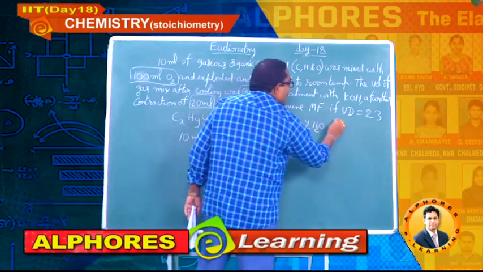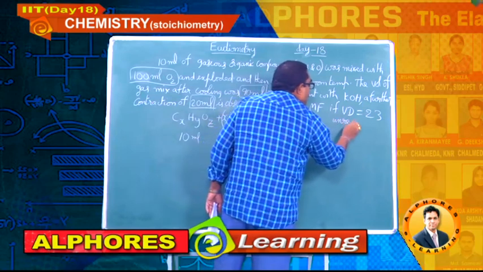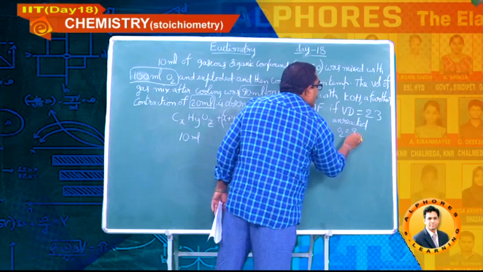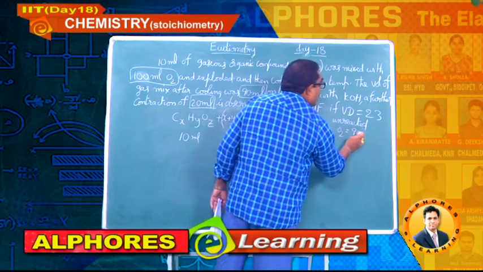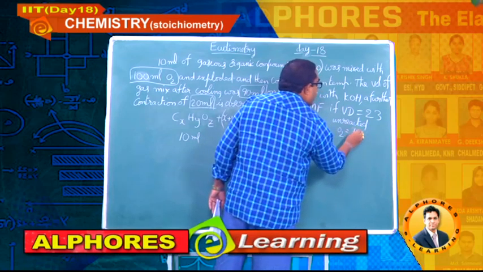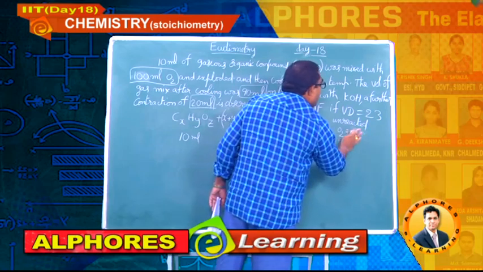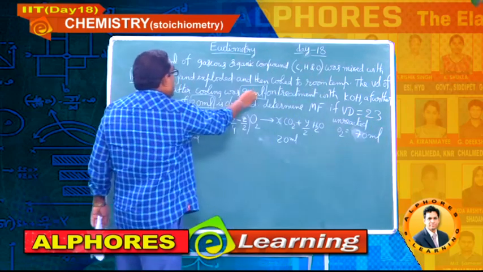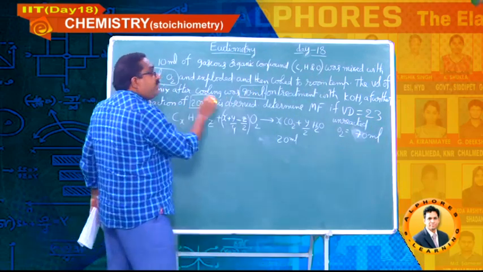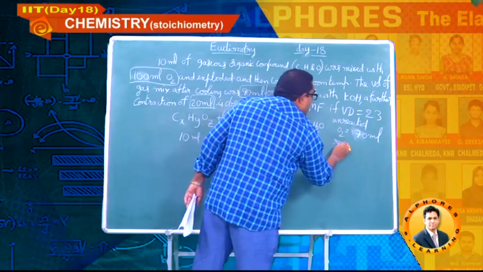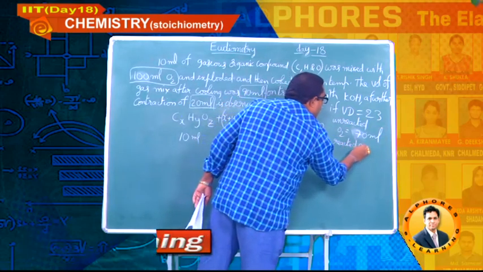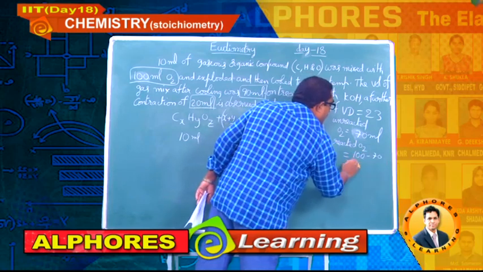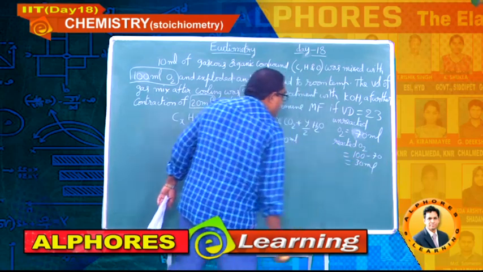Here I am writing, students. Unreacted oxygen is equal to 70 ml, because 90 minus 20. Now I am writing reacted oxygen is equal to 100 minus 70, that is 30 ml.